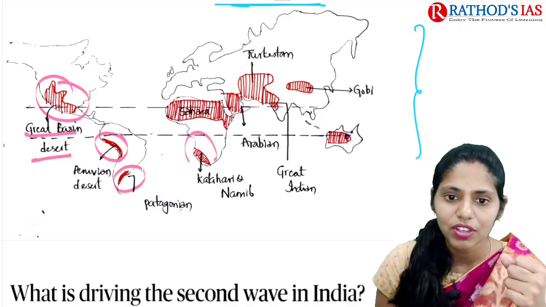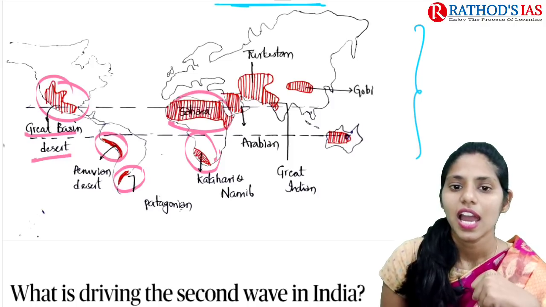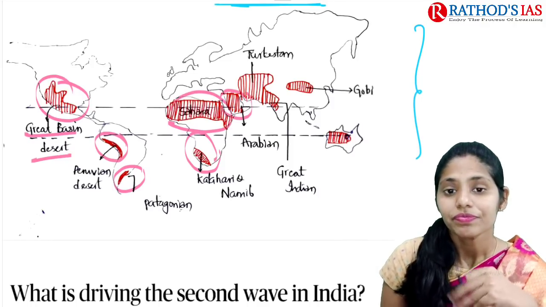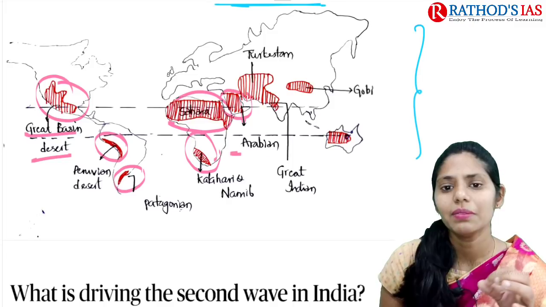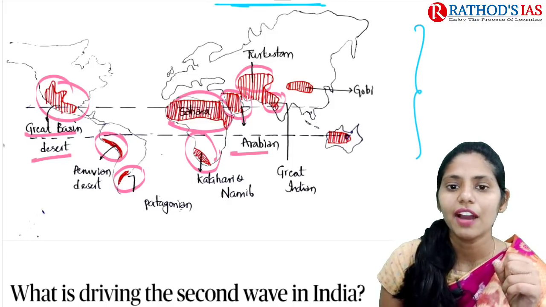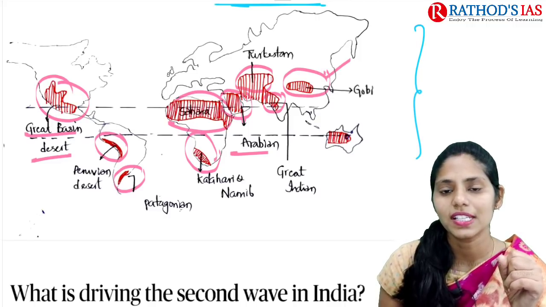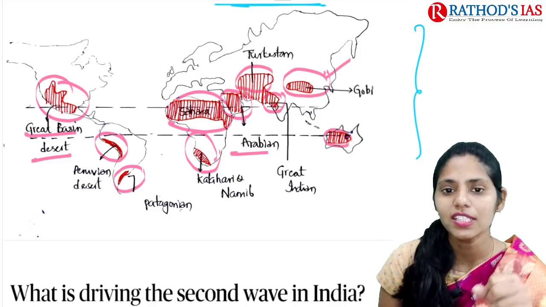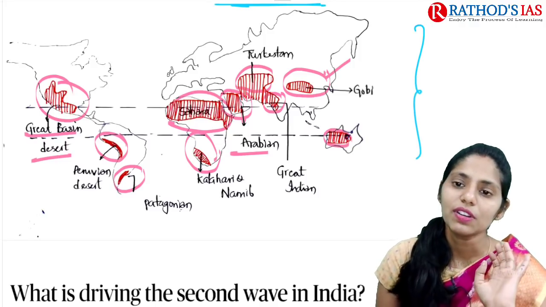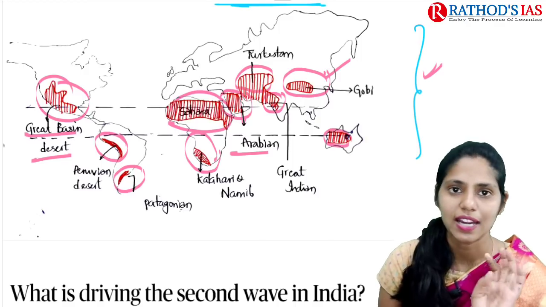In this area we have the Kalahari and Namib deserts. Here we have the Sahara desert, and here this is West Asia, where we have the Arabian desert and the Turkestan desert. In India we have the Great Indian Desert, and in China we have the Gobi desert. In Australia, in this part, we see deserts are present. So in this way you need to represent maps wherever necessary in your answer.